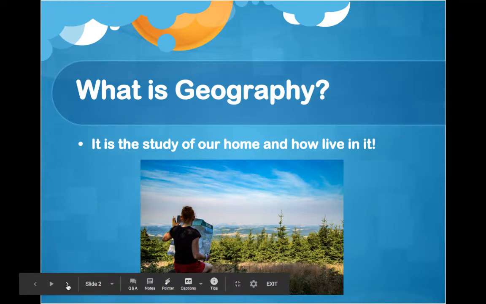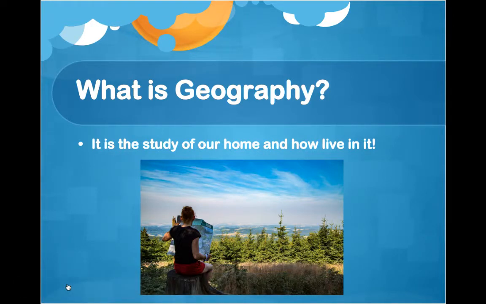Before we get started with breaking down each of the 5 themes, I think it's really important for us to have just a basic answer to the general question of what is geography? I think there's a lot of people in our world who like to reduce geography to just knowing the locations of different places or natural features of planet Earth, but really geography goes so much deeper than that.